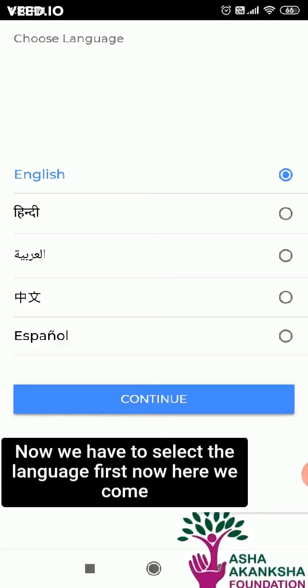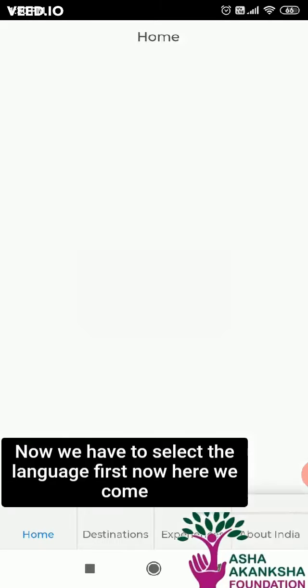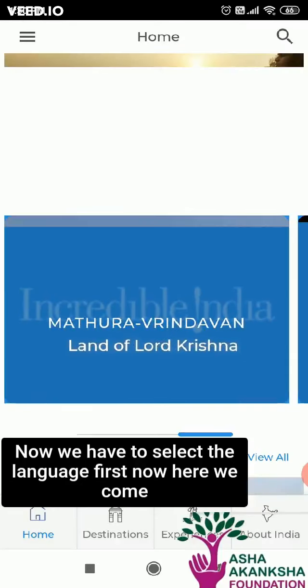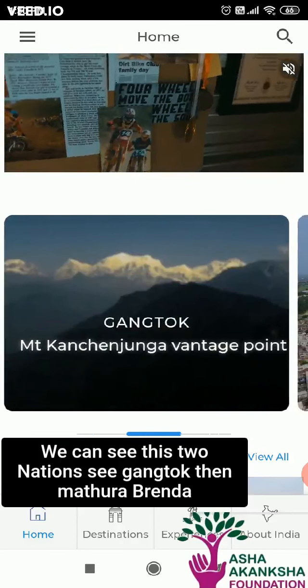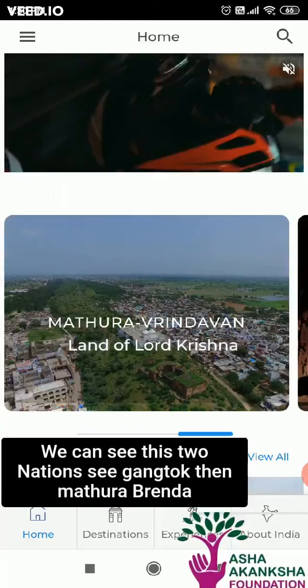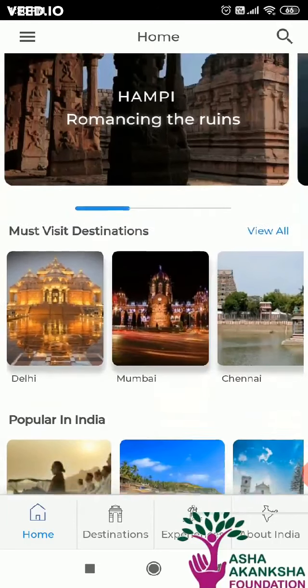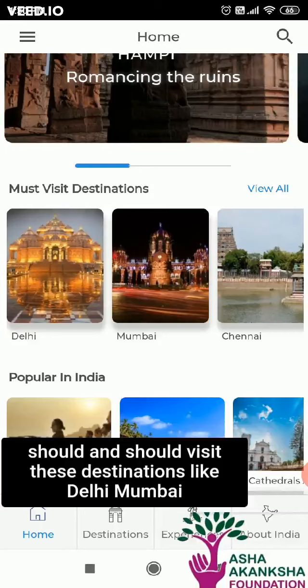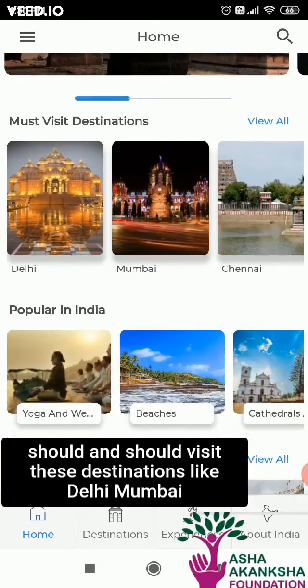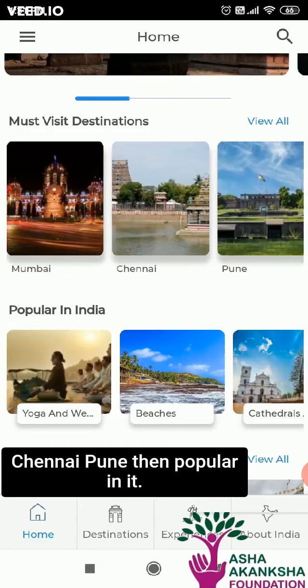Now we have to select the language first. Now here we come to the home page. We can see destinations, see Gangtok, then Mathura Vrindavan, Hampi. Now more suggestions like must visit destination, that you should visit these destinations like Delhi, Mumbai, Chennai, Pune.